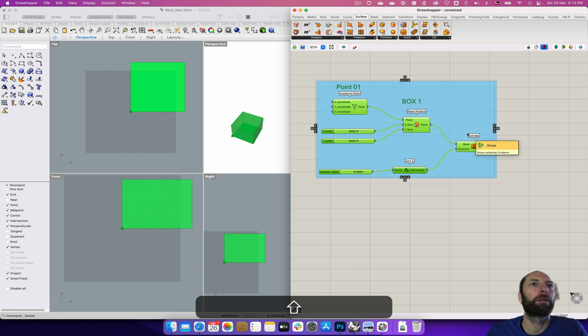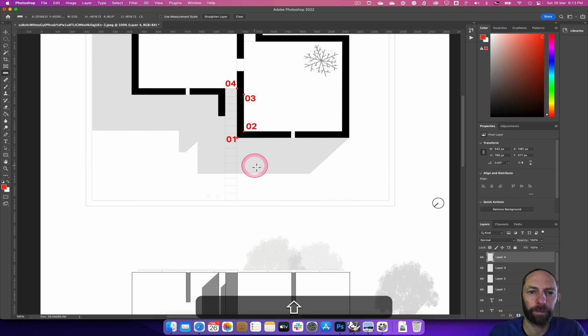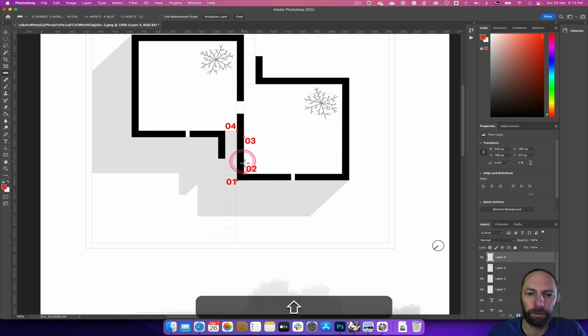Now what we want to do is figure out the wall width. So how do we get the walls? So if we come back to Photoshop, what that means is we want to measure some things in here, actually how wide the wall is. So we want to create or figure out how to get to point 2 to create another box.